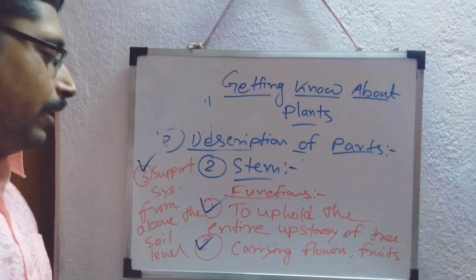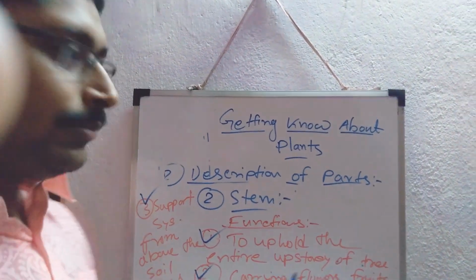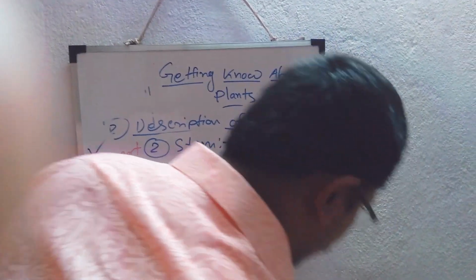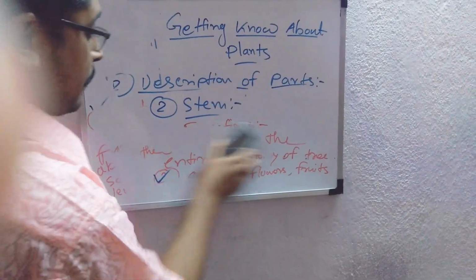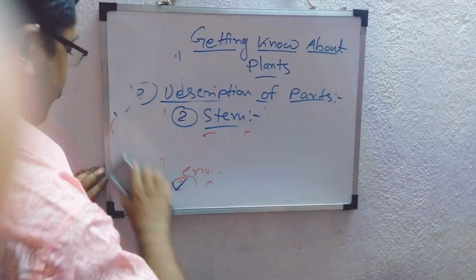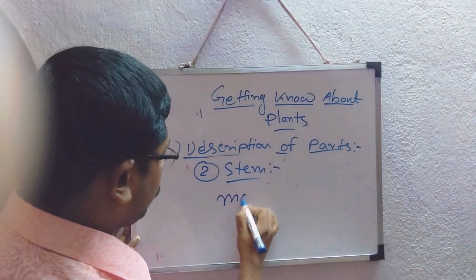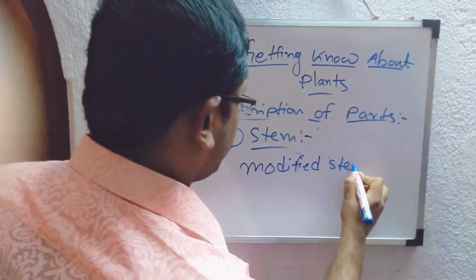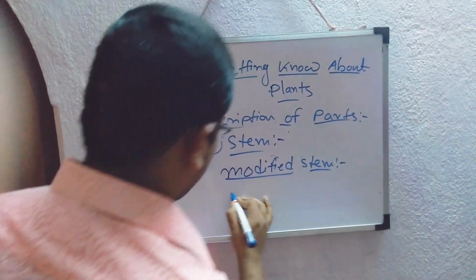Now look at the function of the modified stem. Just like modified root, there are some modified stems also. It is found in our nature. Just like an example, the excellent example is potato.